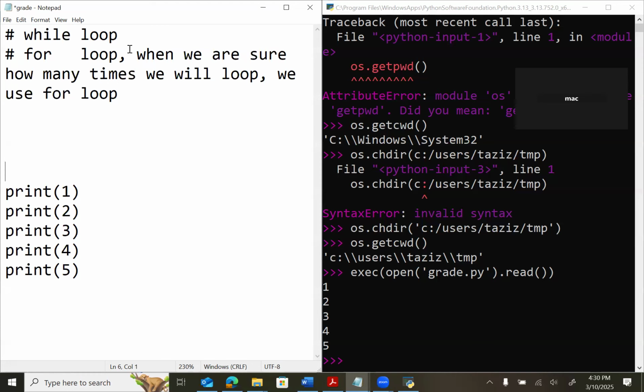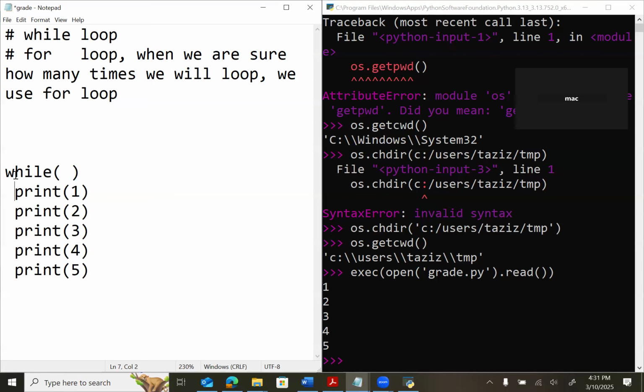Whether we use a for loop or a while loop, the concept is the same. So I want to use a while loop, okay? And while needs a condition. For example, I want to print 10 values or 15 values. I need a condition here that can check whether I can loop until 12, until 15. Before that, these are the statements that I want to print.